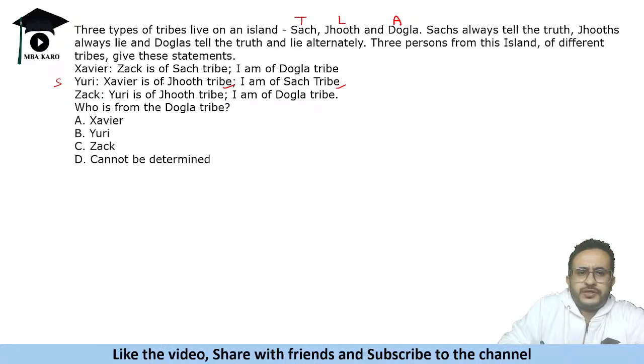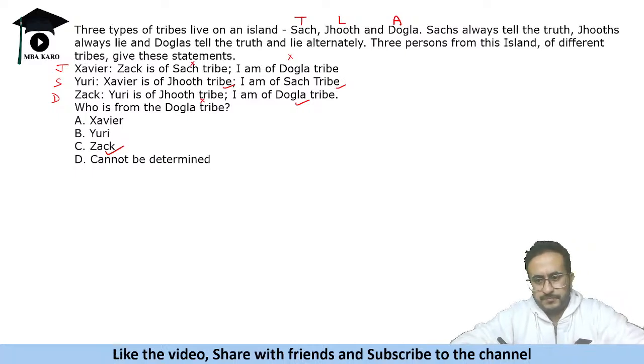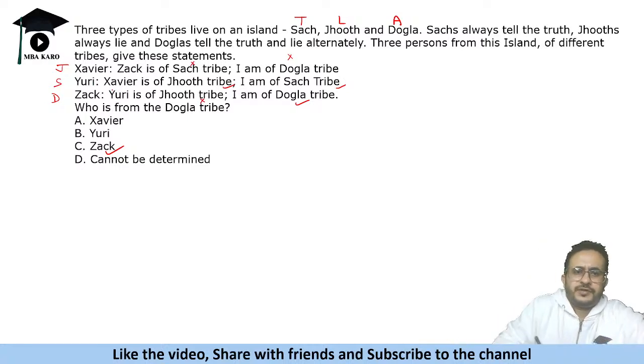If both the statements are true, then Xavier should be of Jhoot and Zach should be of Dogla tribe. Okay, so Xavier is Jhoot. Zach is of Sach tribe, his statement is false. Xavier says I am of Dogla tribe, that is also false. His first statement is Yuri is of Jhoot tribe, which is false, and I am of Dogla tribe becomes true. So we get that Zach is of Dogla tribe. So assuming Yuri to be Sach, we could have started with Xavier also as Sach. By chance we first took Yuri as Sach. So we got the answer that Zach is of Dogla type.